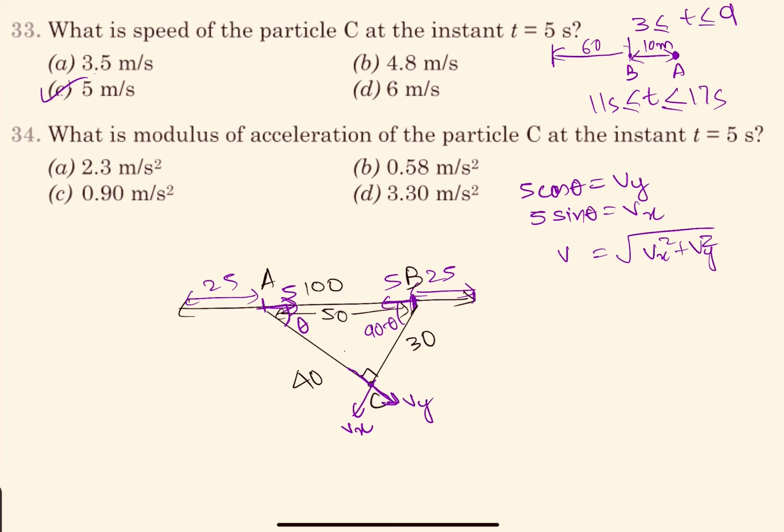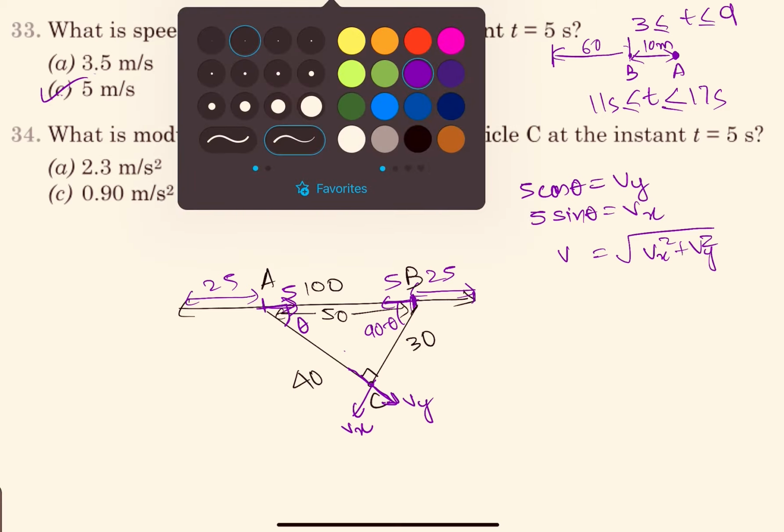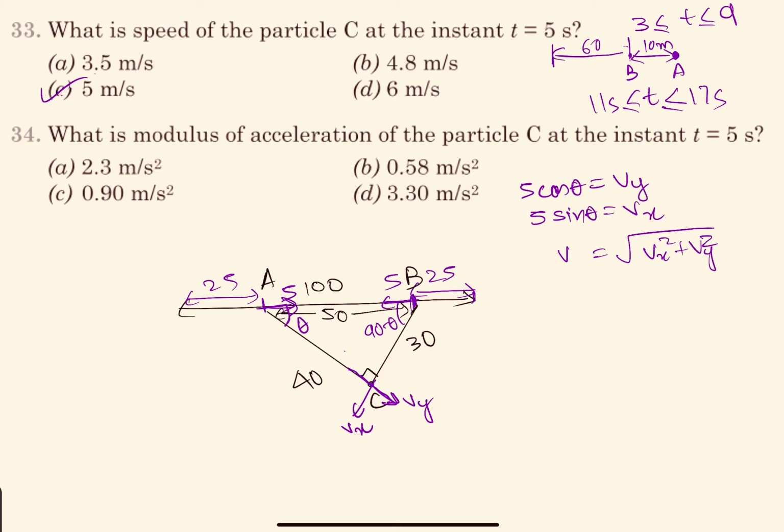Next question is, what is the modulus of acceleration of the particle C at the instant t equal to 5 seconds? So at t equal to 5 seconds, you can imagine that the particle C is undergoing two circular motions.